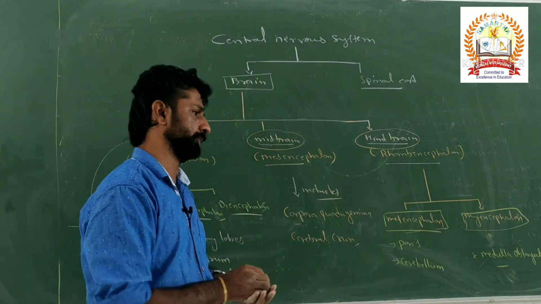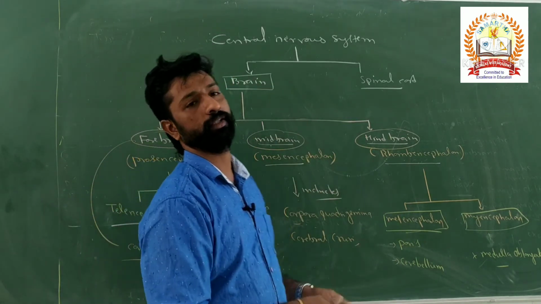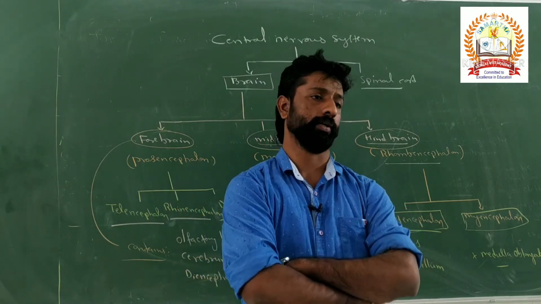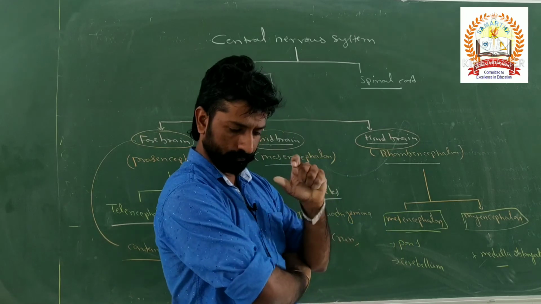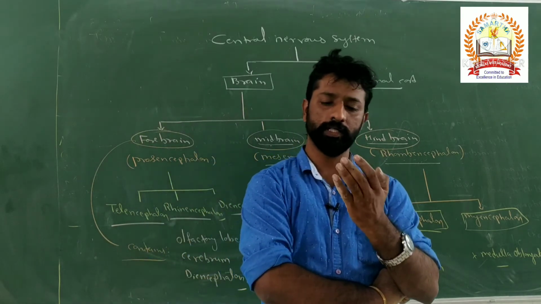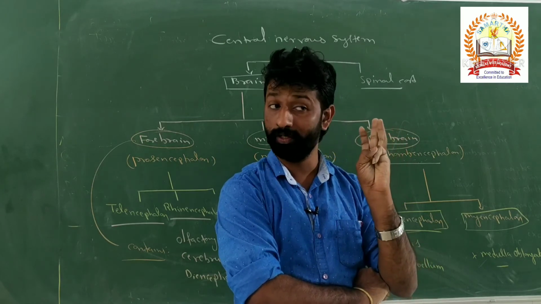Just recall your memory regarding chordates and non-chordates, the difference between chordate and non-chordate. See, what are the four characteristic features which are present in the vertebrates, at least in the embryonic stage? They have pharyngeal gill slits.